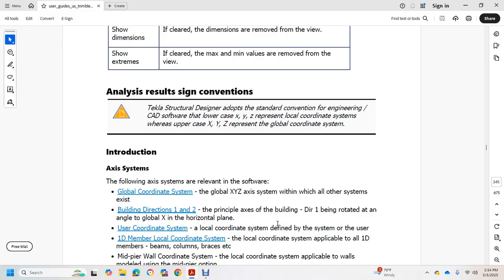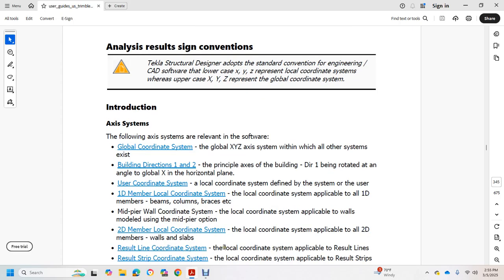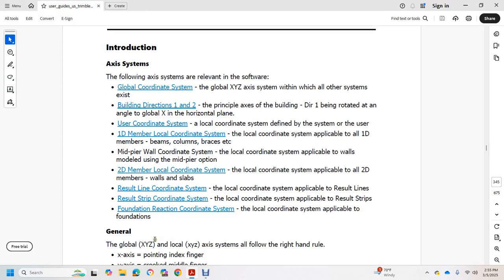User coordinate system: a local coordinate system defined by the user. 1D member local coordinate system: applicable to 1D members, the beams, columns and braces. Mid-pier wall coordinate system: a local coordinate system applicable to the wall, modified by the mid-pier option. 2D member local coordinate system: applicable to 2D members, walls and slabs. Result line coordinate system: a local coordinate system applicable to result lines. Result strip coordinate system: a local coordinate system applicable to result strips. Foundation reaction coordinate system: a local coordinate system applicable to the foundation.